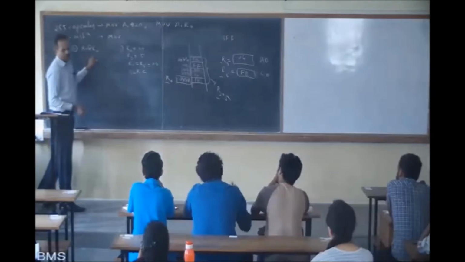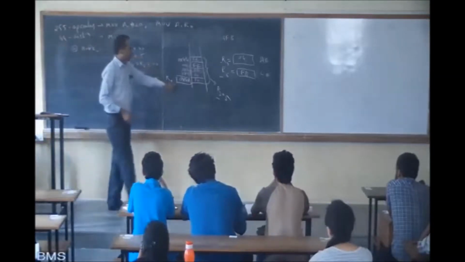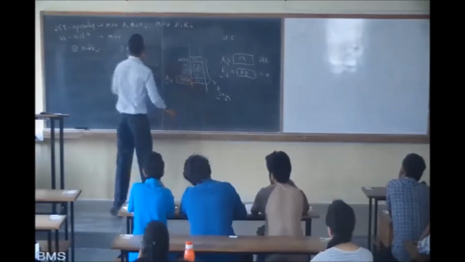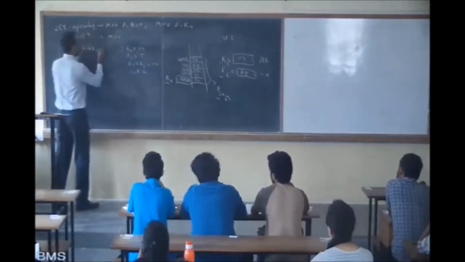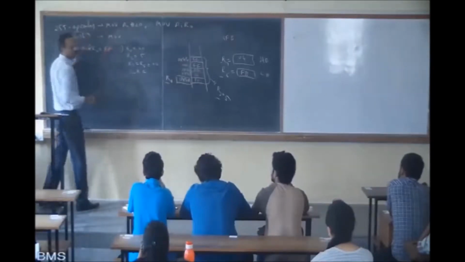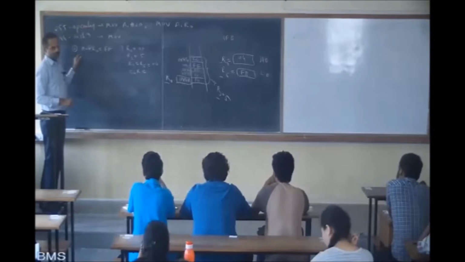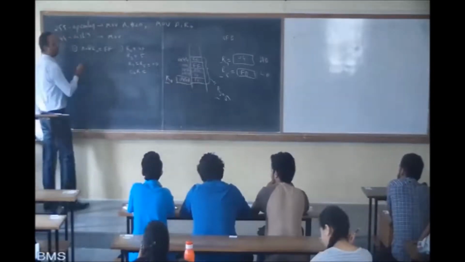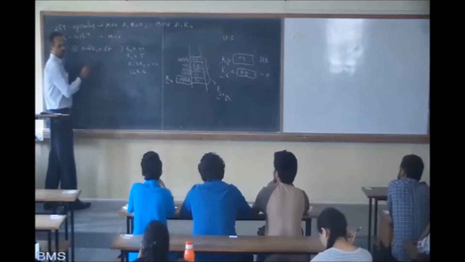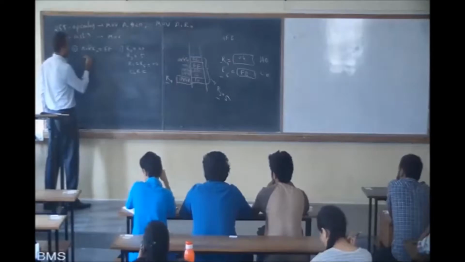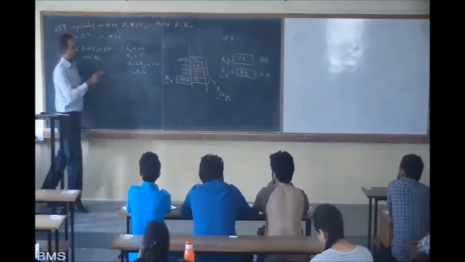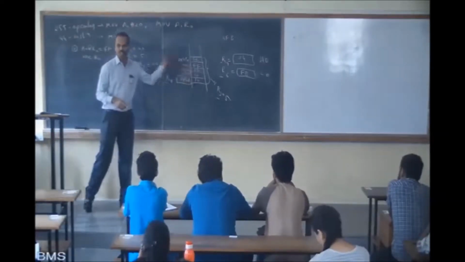We know now R0 is 40. At 40 we have some value that we have brought to A. Let us say that value is FF only. Next, what we have to do? Increment R0. Then it will point to 41.